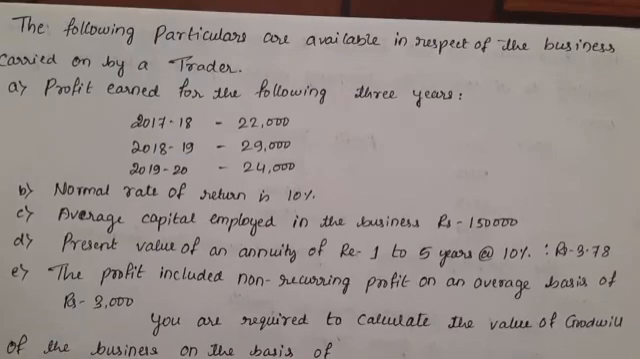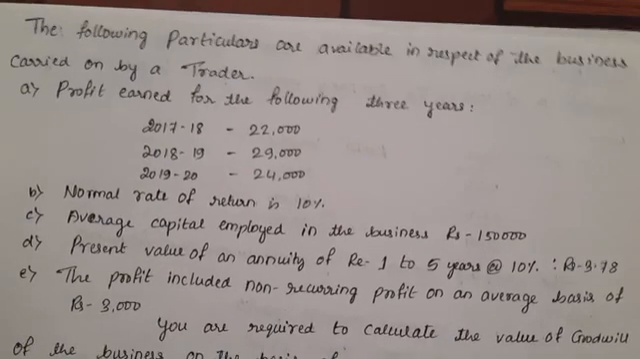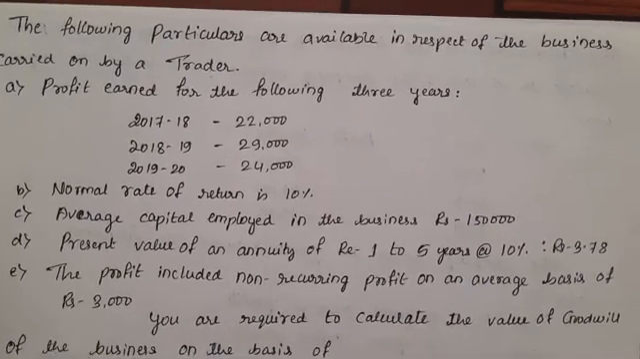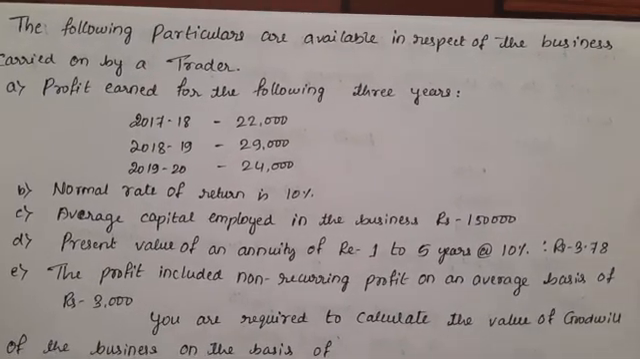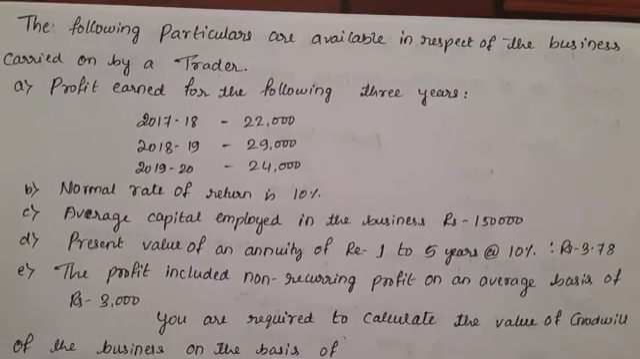Today I am going to discuss the problems based on the value of goodwill under super profit method. Let's see the problem here. The following particulars are available in respect of the business carried on by a trader. The profit earned for the following 3 years: 2017-18, 22,000; 2018-19, 29,000; 2019-20, 24,000.